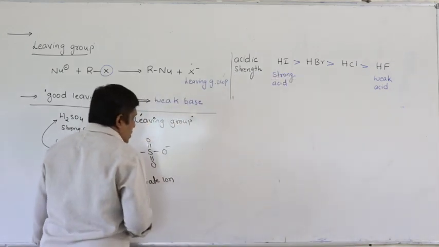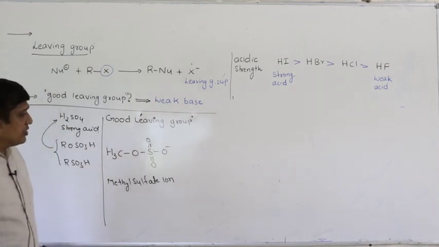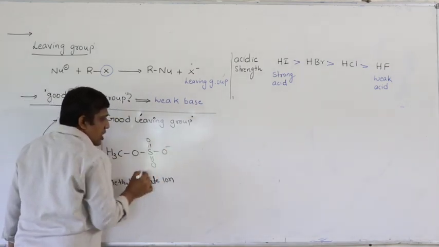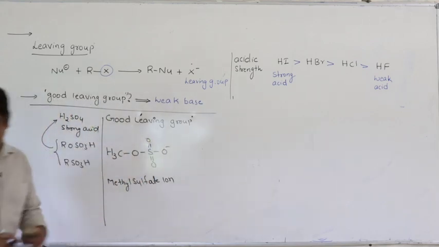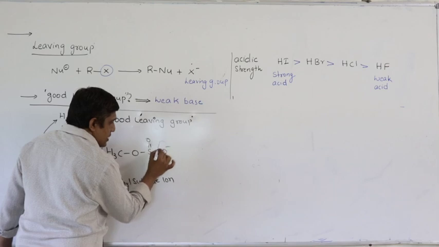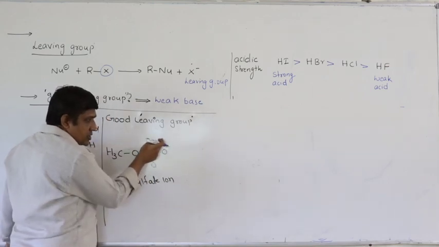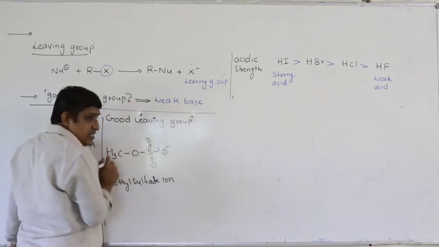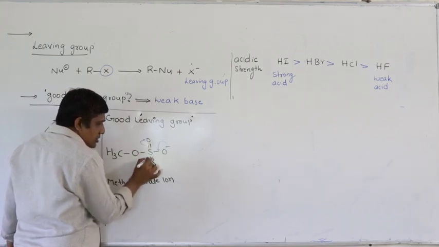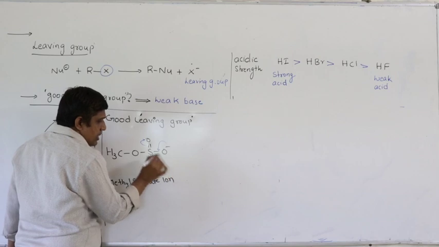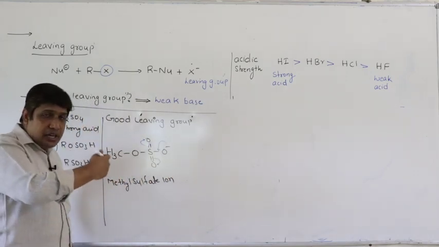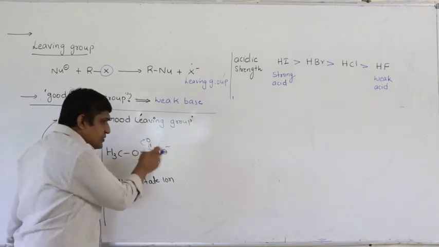Similarly, now why is it a weak base or a good leaving group? The reason is this negative charge involves in resonance. So the negative charge is stabilized by resonance. You can write like this: polarization of the charge. It results in the formation of a double bond between sulfur and oxygen. Either this double bond or this double bond can be migrated, any one. So that means the negative charge is actually delocalized on these 3 oxygen atoms and sulfur.